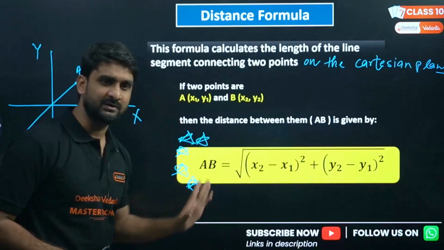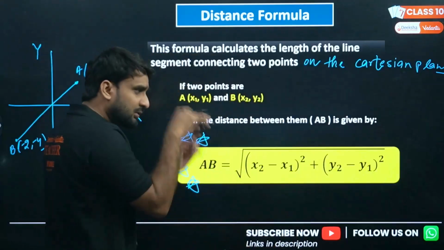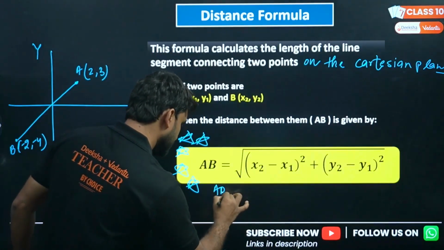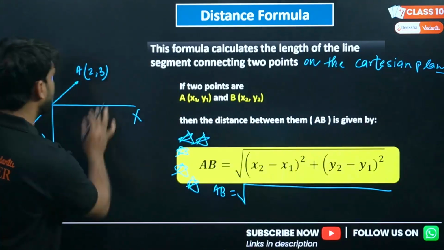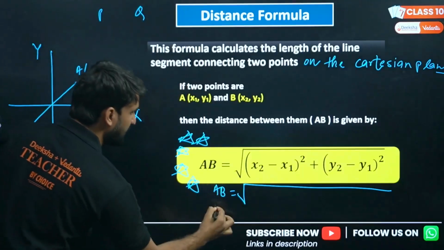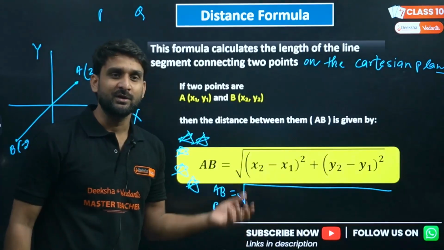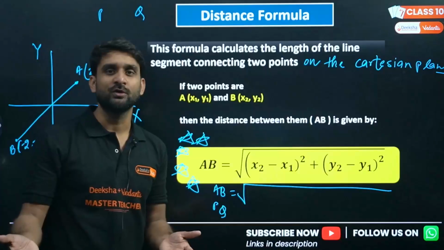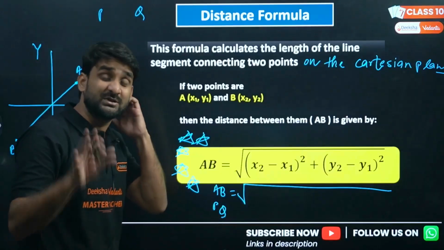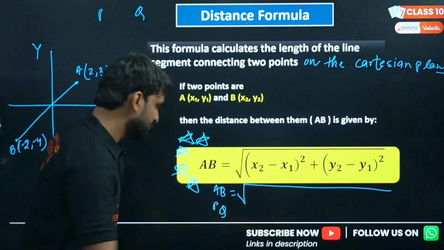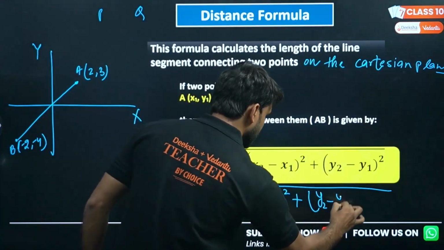First, please write and learn this formula: under root (x2 minus x1) whole square plus (y2 minus y1) whole square. I am writing it again: AB equals this, for example, as I am assuming both the points are A and B. If the points are P and Q, then instead of writing AB, you can write PQ, RS, ST, whatever. It can be in any form. AB is not fixed. It will depend on the information in the question. The important thing is this formula: under root (x2 minus x1) whole square plus (y2 minus y1) whole square.